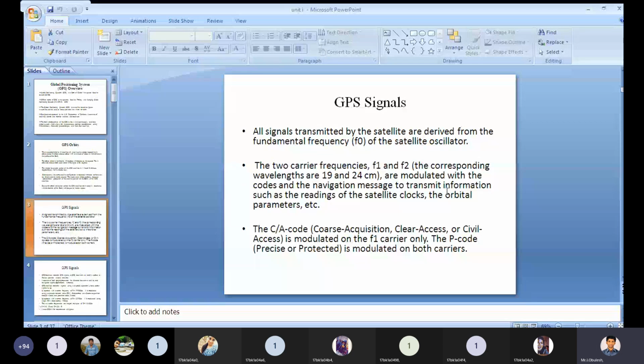Here the satellite oscillator has two carrier frequencies, f1 and f2. The corresponding wavelengths are 19 and 24 centimeters. The first carrier frequency wavelength is 19 centimeters and the second is 24 centimeters.